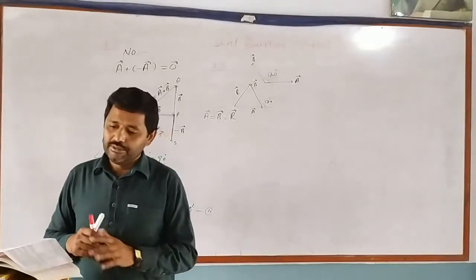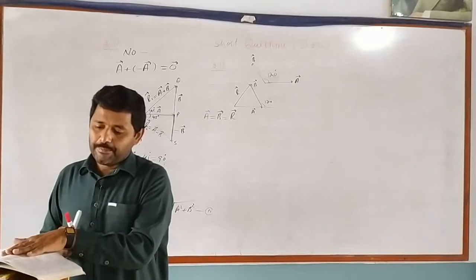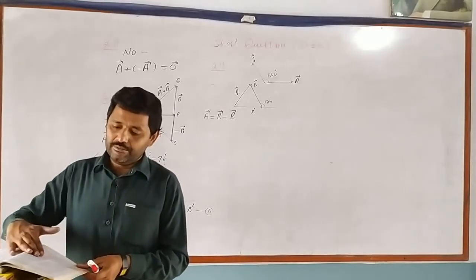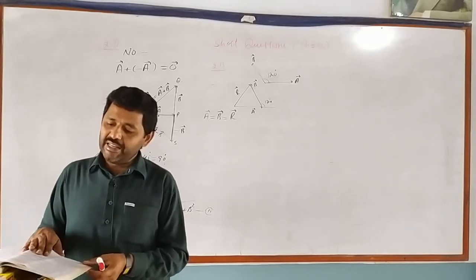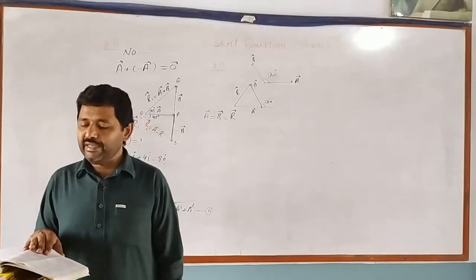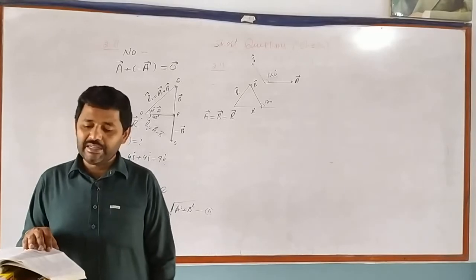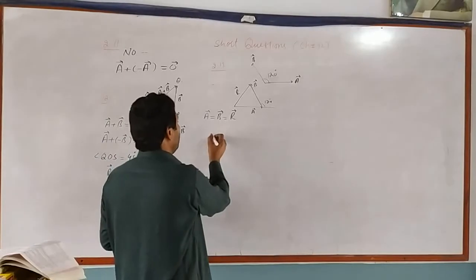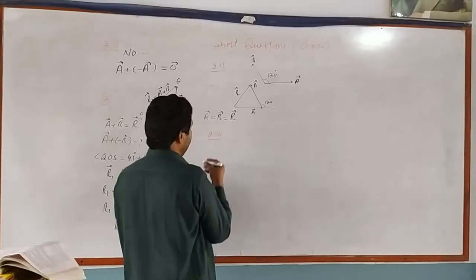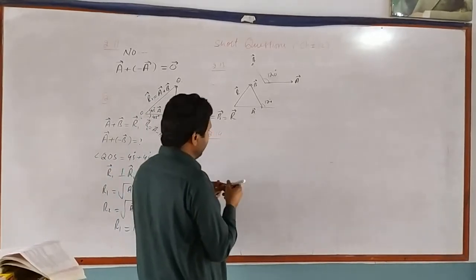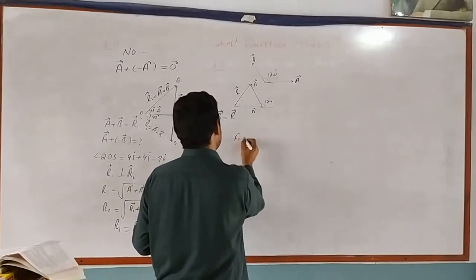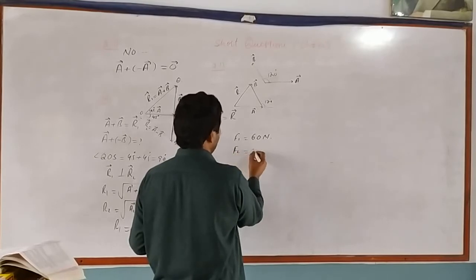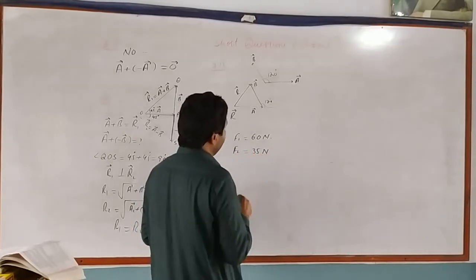Question number 14: two vectors are to be combined, having magnitudes 60 Newton and 35 Newton. Pick the correct answer. Suppose we have vector F1 with magnitude 60 Newton, and vector F2 with magnitude 35 Newton.